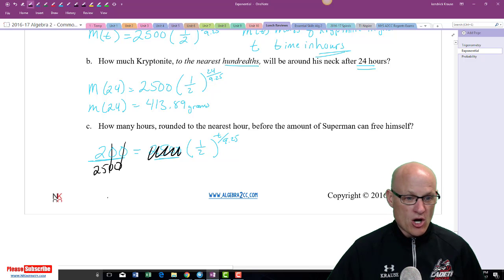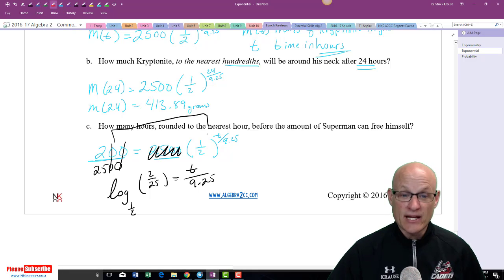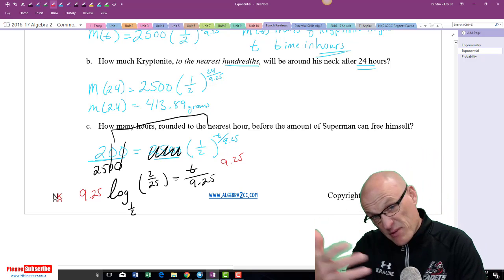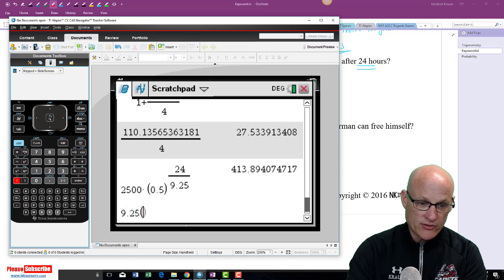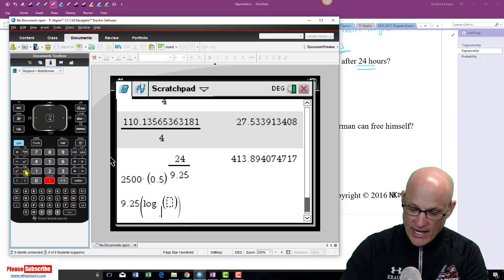So now it's log base 1/2 of, and then these two things switch sides, 2 over 25 equals T over 9.25. Now, how do I get rid of that 9.25? That's right, multiply both sides by 9.25. And so that is going to be what we put in our calculator. 9.25, parentheses, control log, base is 1/2, 0.5 of 2 divided by 25.